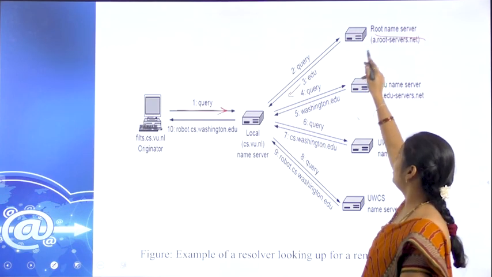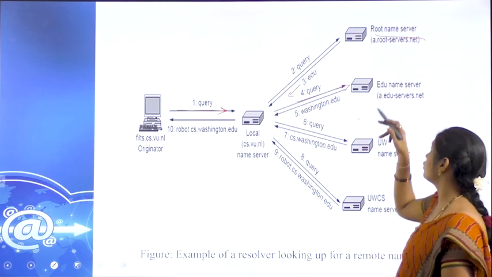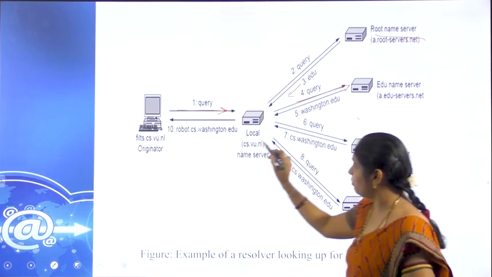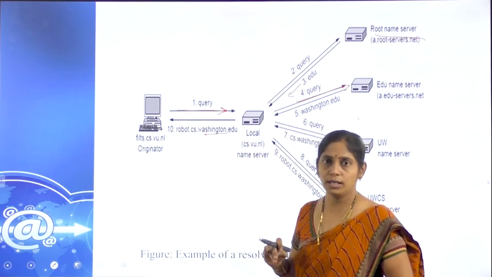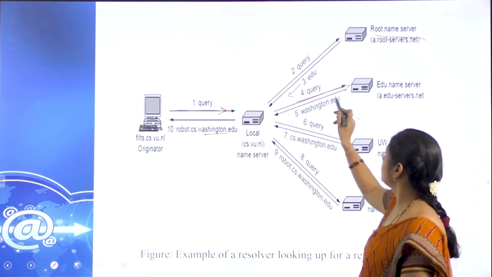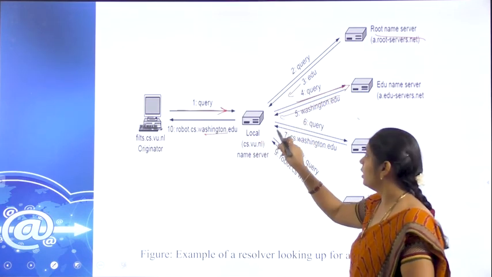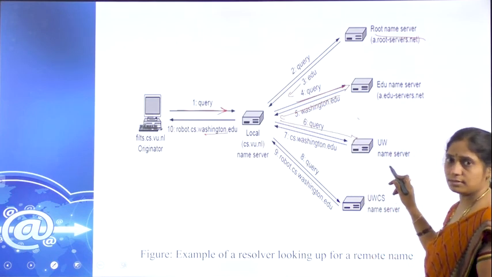This is the top level, and the same query will be passed to the edu educational server, and here it identifies that it is Washington, a second level domain, and it gives that this is the Washington domain to the local server, and the local server will give that as a query to the Washington server.